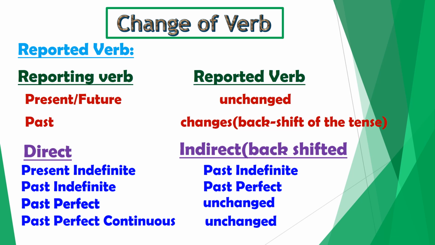Present indefinite changes into past indefinite. Past indefinite changes into past perfect. Past perfect remains unchanged. No change is made in it because there is no way to backshift the tense past perfect. Likewise, past perfect continuous also remains unchanged because there is also no way to backshift this past perfect continuous.